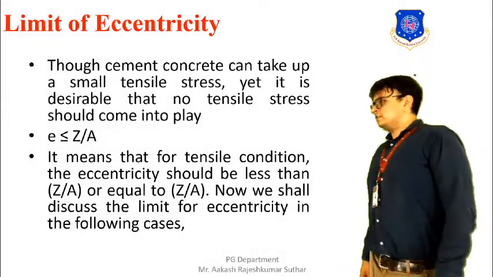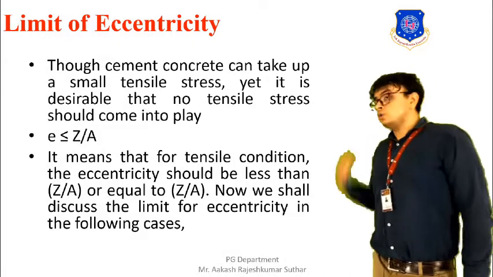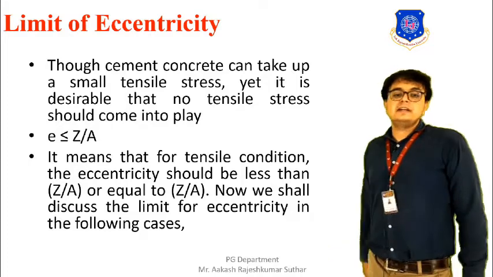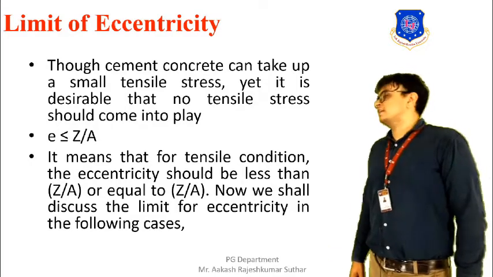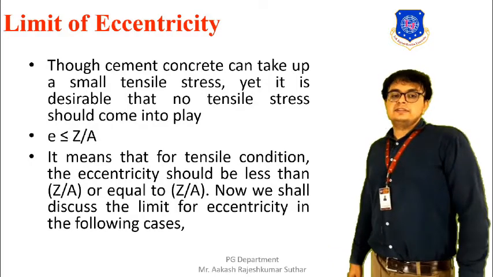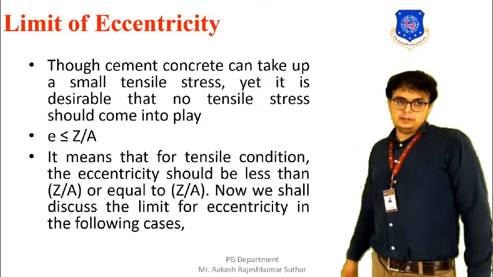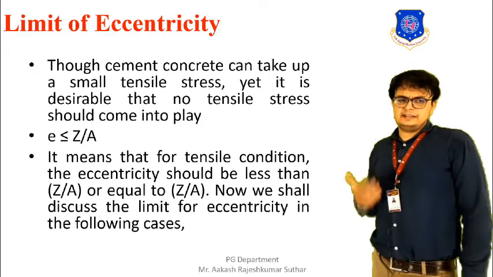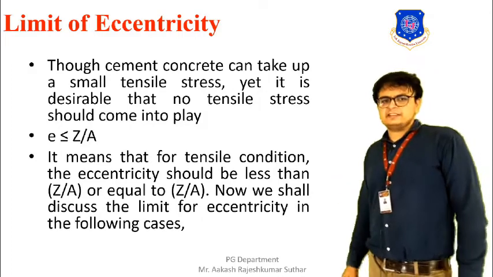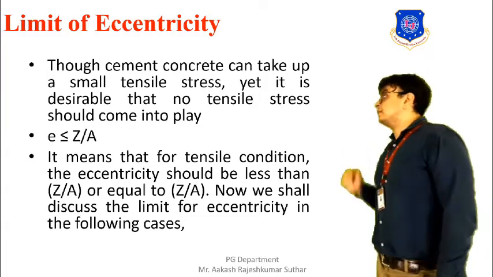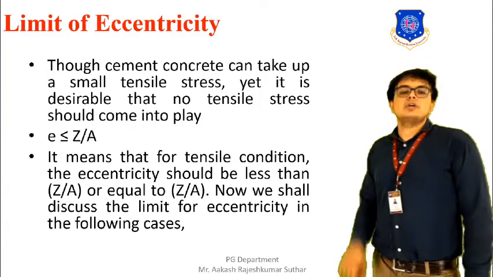Limit of eccentricity, further discussing: though cement concrete can take up a small tensile stress, yet it is desirable that no tensile stress should come into play. So though it can take a little tensile stress, it is desirable that no tensile stress is required to be taken by the concrete.